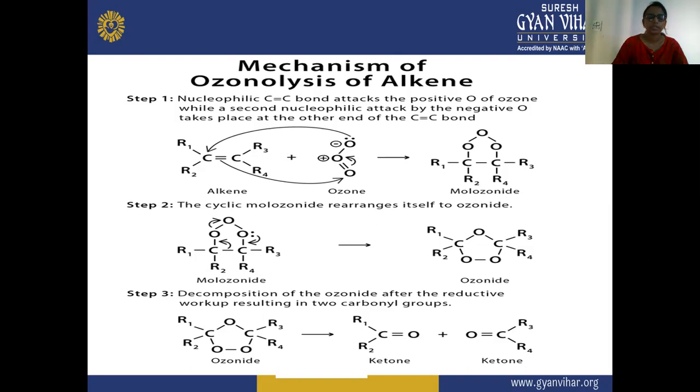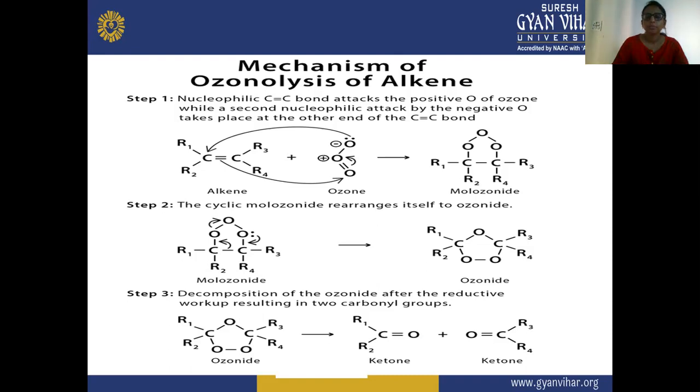Now in step two, you can see the cyclic molozonide rearranges itself to ozonide. It spontaneously isomerizes. It changes its place.